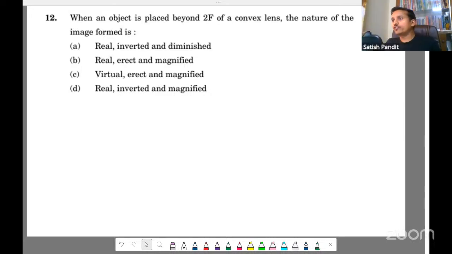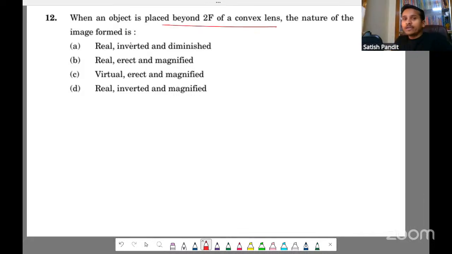Okay, good. Majority of you are right. The answer is option A. It says when the object is placed beyond 2F of a convex lens, the nature of the image is going to be, first of all, real, inverted, and diminished. Answer is option A. Okay.